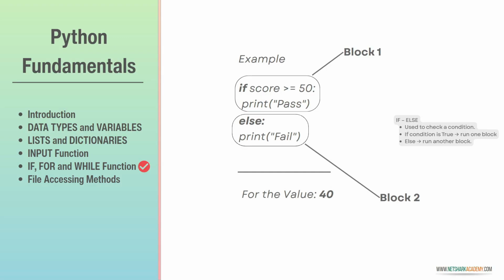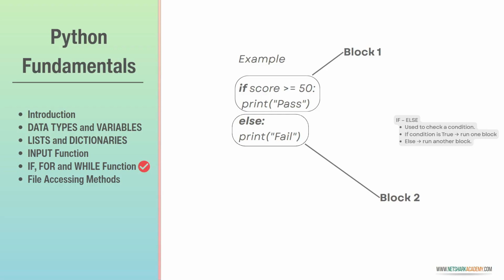Let's say for the value of 40, what is executed? Here block 1 condition is first evaluated, which is if score is greater than or equal to 50. Our score is 40, which is less than 50, so the condition is false. So the control will jump to block 2 to evaluate the else condition, which is asking to print fail. So the output is fail.